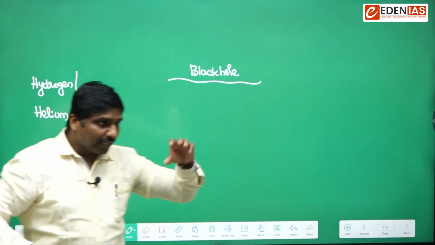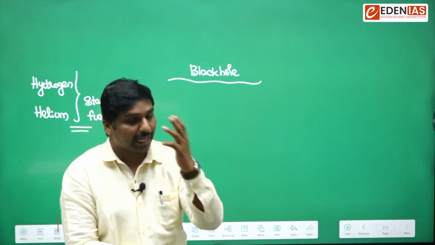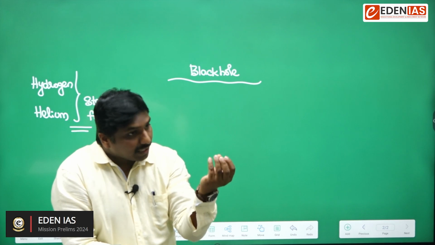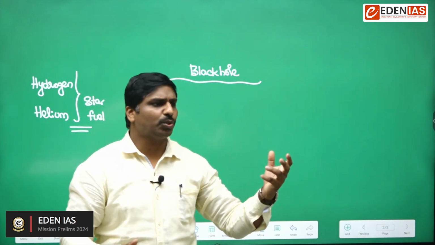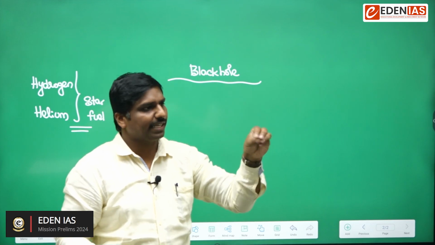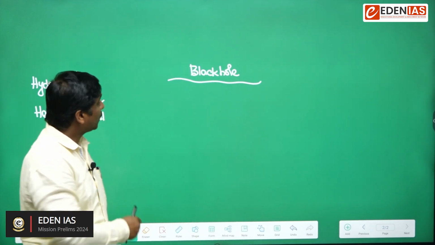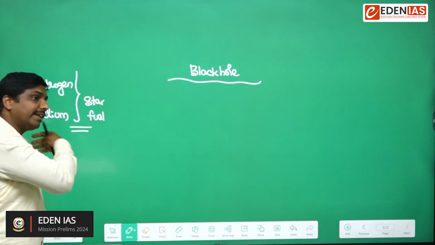When time moves, the fuel present within this star also gets exhausted. Assume that over a period of geological time, not one or two years, the fuel within this star will get exhausted.